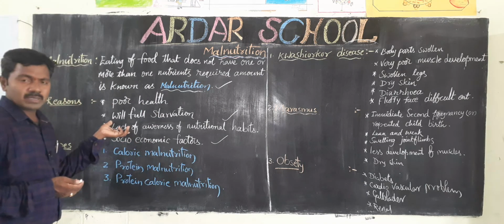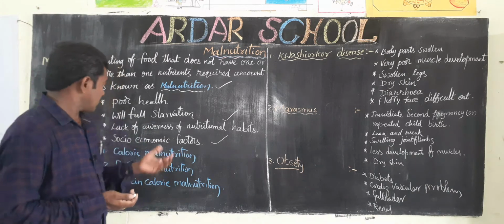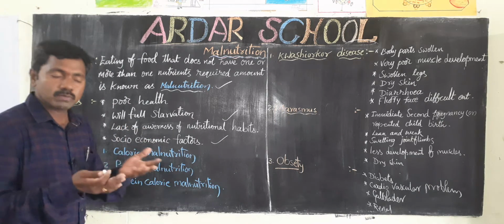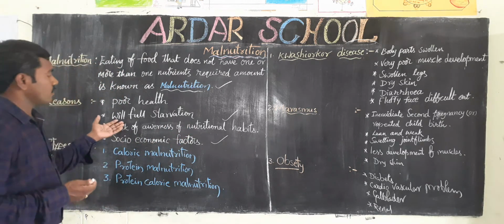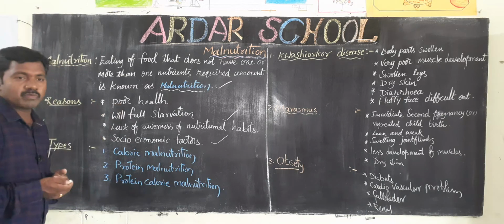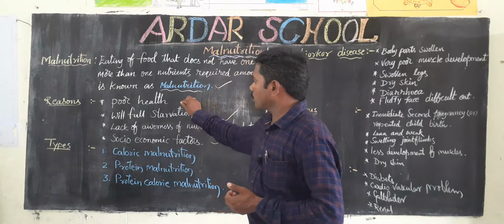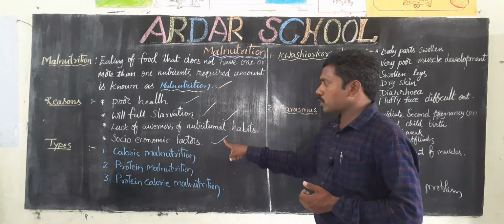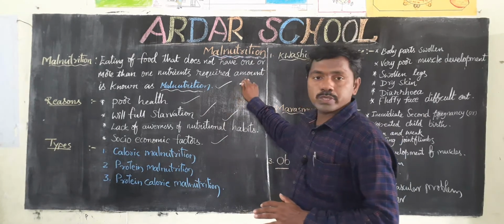Lack of awareness means lack of education. That is the main problem. We don't know the importance of food. Most persons don't know about nutritional habits. Willful starvation means fasting. Poor health means health does not cooperate. So poor health, willful starvation, lack of awareness of nutritional habits, and socio-economic factors are the four main factors for malnutrition.